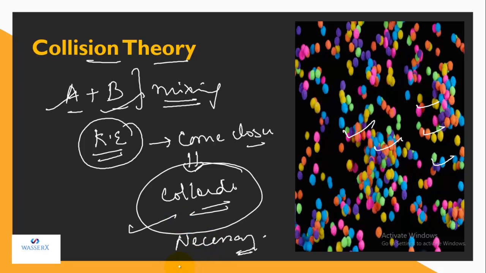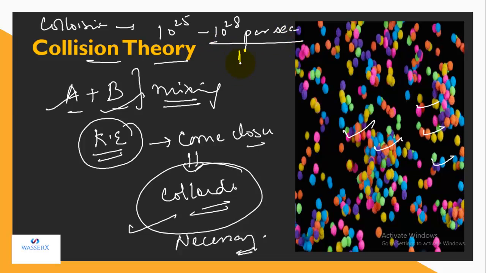But we have seen that the number of collisions occurring is quite high. For any reaction, the collisions occurring between reactants range from 10 raised to power 25 to 10 raised to power 28 collisions per second. This is called the collision frequency. So what do we mean by collision frequency? It is the number of collisions that are occurring per unit volume or area in a second.